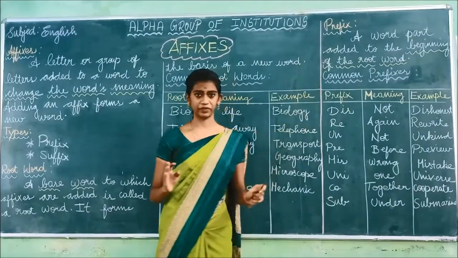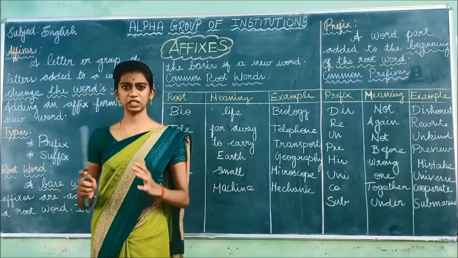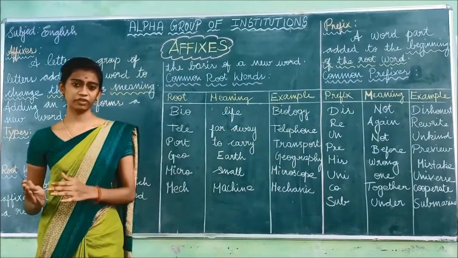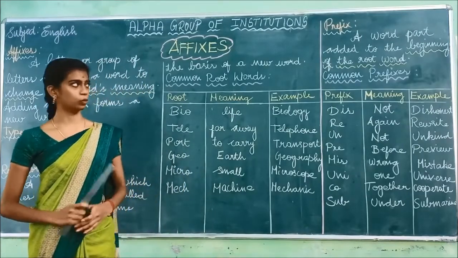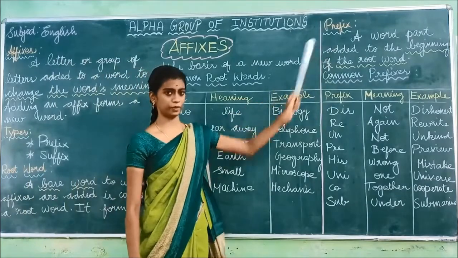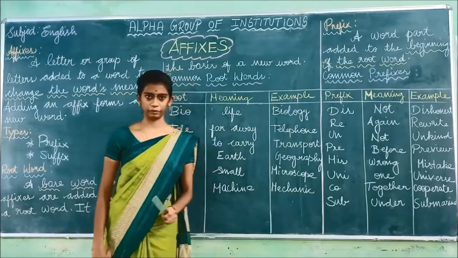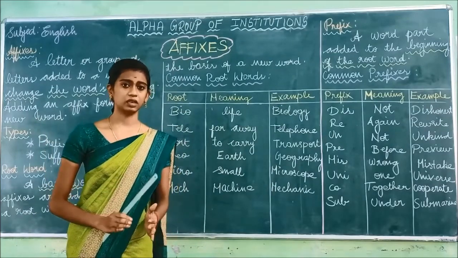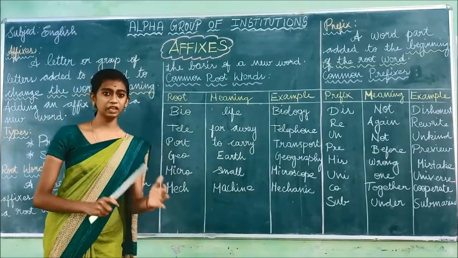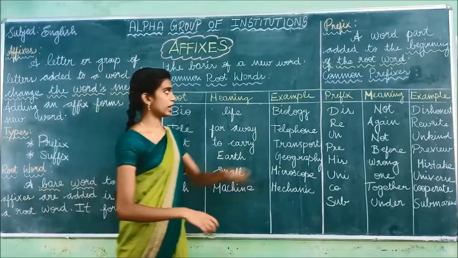You already know what is meant by root word. If we add a letter or a group of letters to the beginning of the root word, that is known as the prefix. So don't confuse.